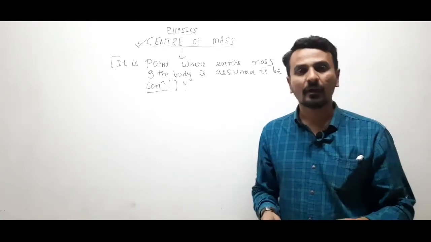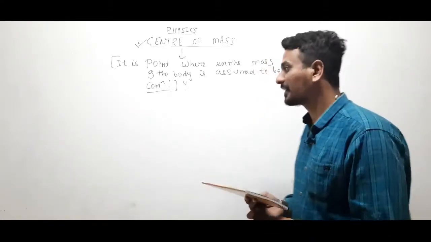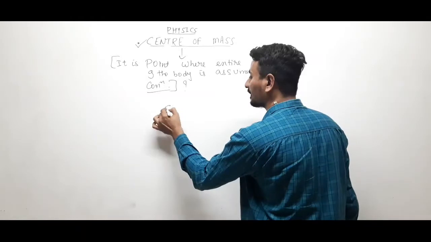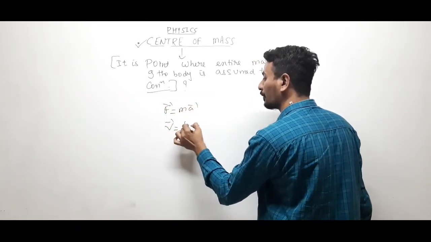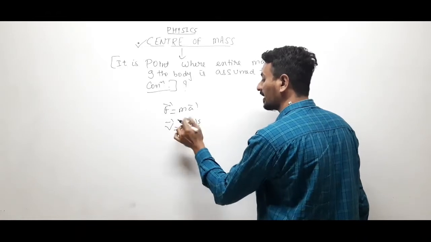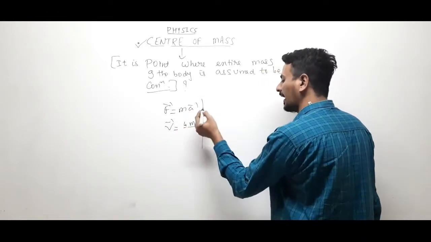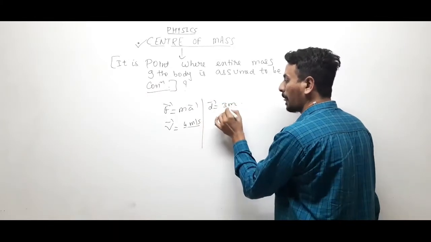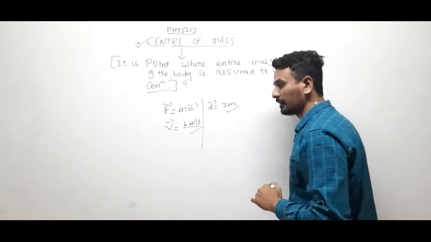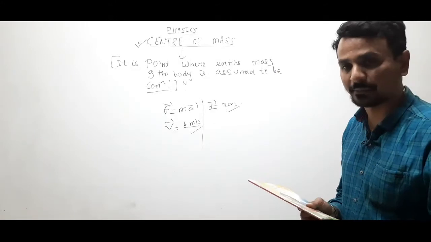Center of mass is also essential while writing formulas, like if you are writing F = ma, or you are writing the velocity of the body is 4 meter per second, or the displacement of the body is 3 meter, right? Let me give you one more example.